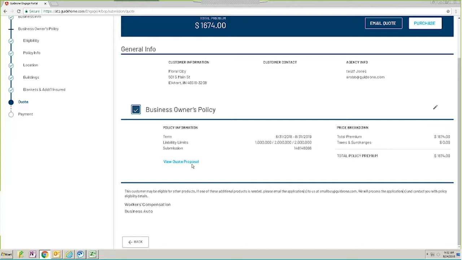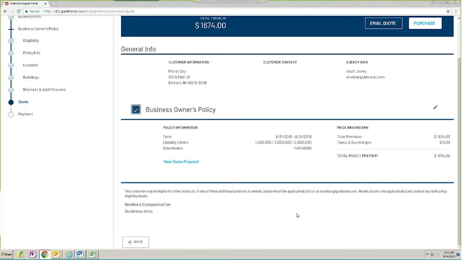Should you need to edit your quote, you can see the pencil to the right. You would click on that, and it will then allow you to edit any of those pieces of information, and then you can view another quote proposal of that. It does overwrite your quote, but you can obviously save each individual quote as you see fit.